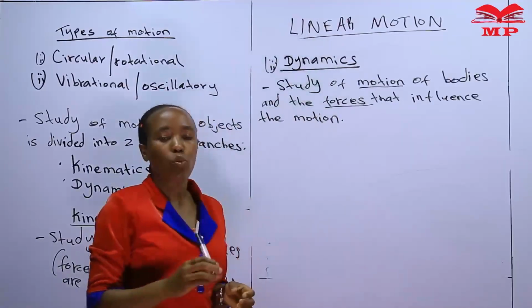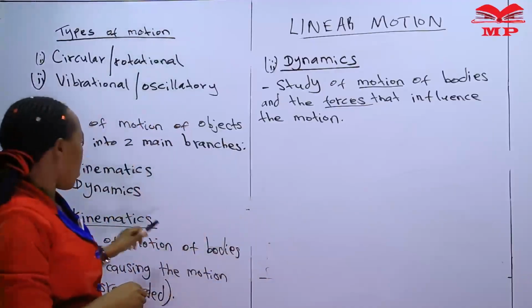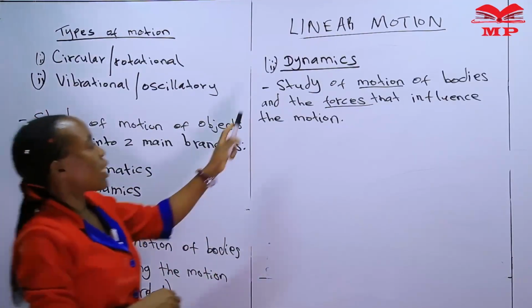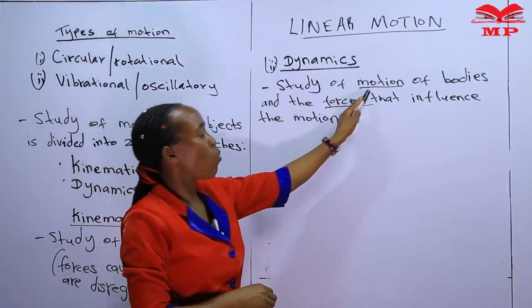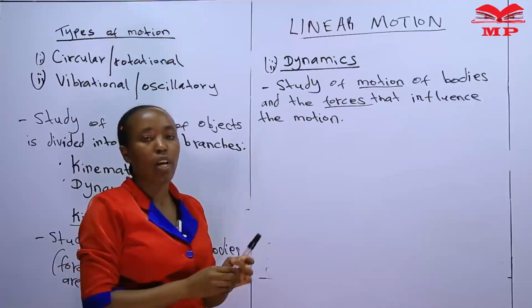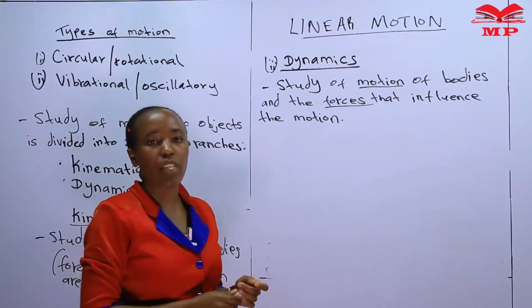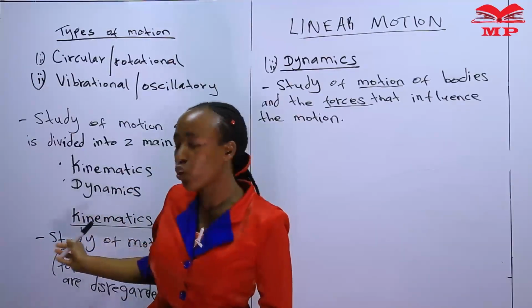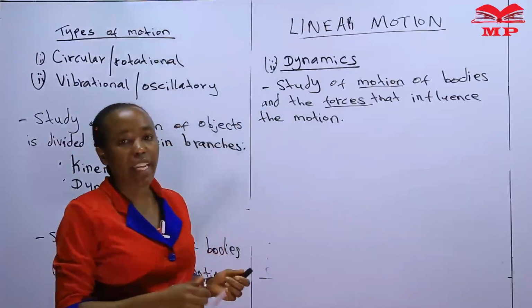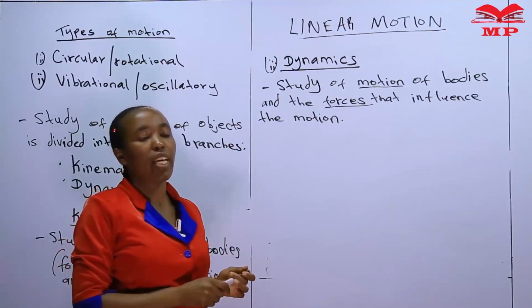So you can see the two branches. For kinematics, we only study the motion of bodies, but in dynamics, we study both the motion of the bodies and the forces that influence the motion. Those are the two main branches of the study of motion, because we have seen that the study of motion is divided into two main branches.